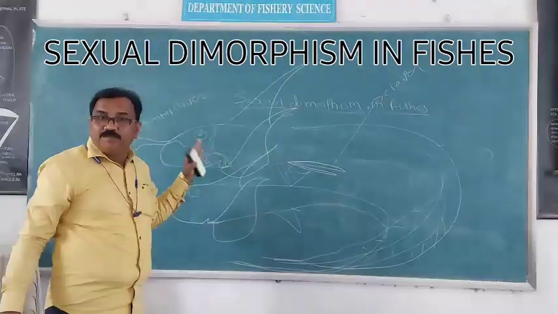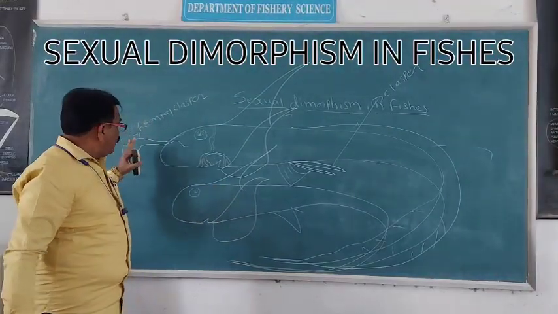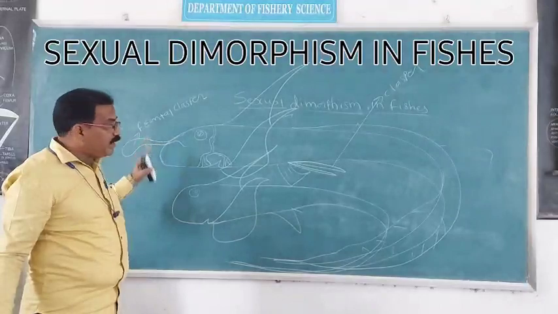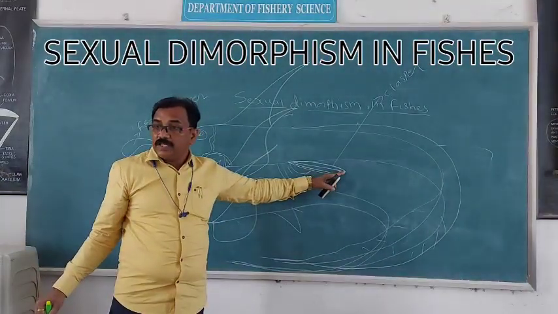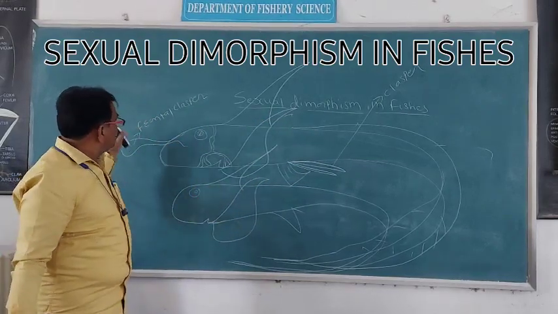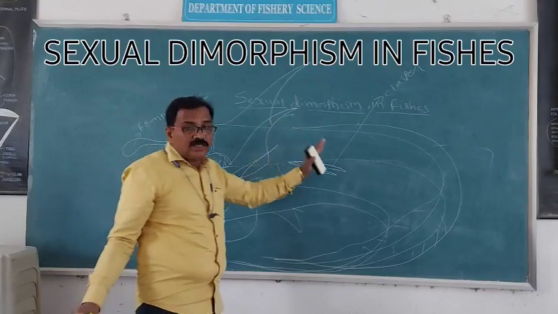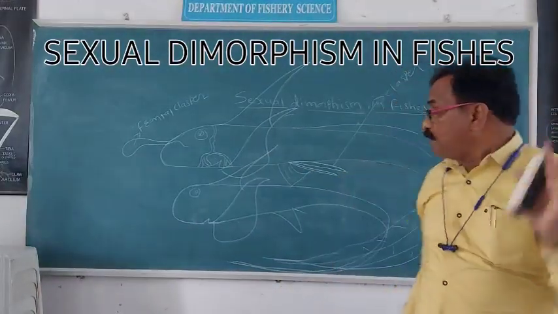But in the female fish, there is an absence of the frontal clasper as well as an absence of the copulatory organ clasper. In female chimera, the frontal clasper and the copulatory clasper are absent.